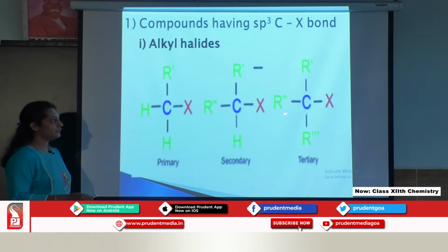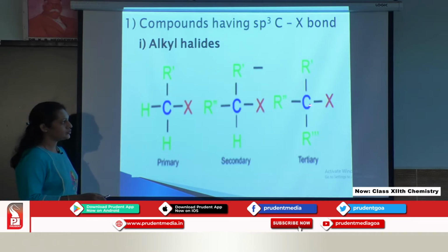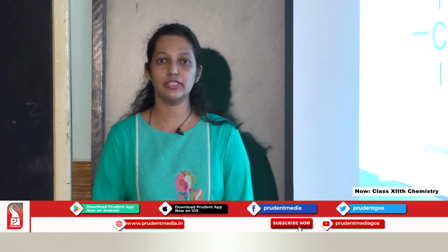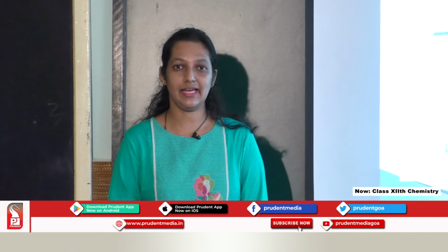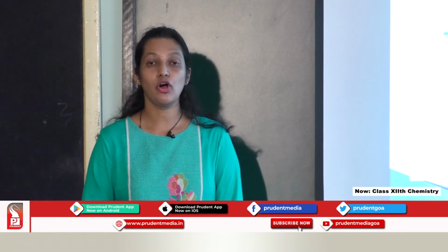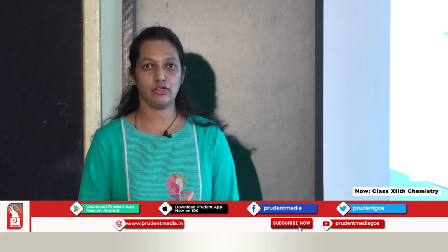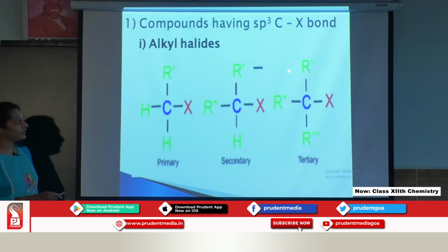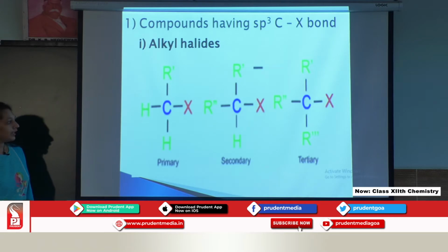Same way, the third one, if you consider the halogen attached to the carbon and that carbon contains three alkyl groups, that is R', R'' and R'''. So, since it contains three alkyl groups, it is known as the tertiary alkyl halide. These R', R'' and R''' may be the same alkyl group like methyl group, or they may be different alkyl groups also. For example, one of the R' may be methyl, R'' may be ethyl group and R''' may be again the methyl group.